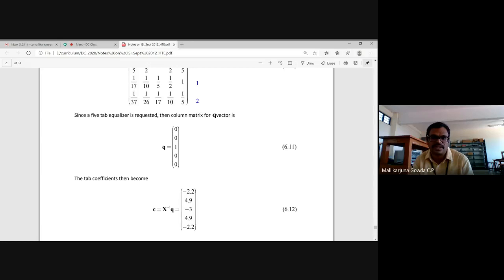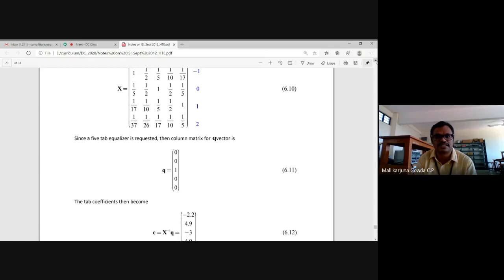So what I mean to say, the value of C0 is minus 3, C1 is 4.9, C2 is minus 2.2, C minus 1 is 4.9, and C minus 2 is minus 2.2. So here there is a similarity, right? C1 and C minus 1 are both the same. Similarly, C plus 2 and C minus 2 are also the same. I hope you people are calculating this.